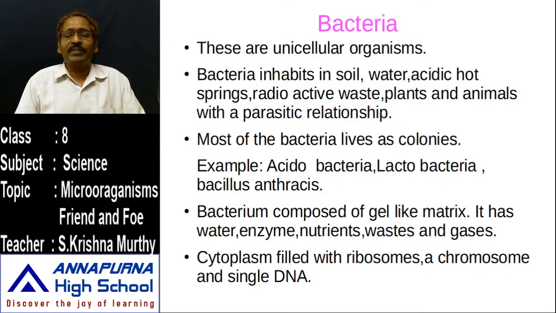Among them, some are Acidobacteria, Lactobacillus, and Bacillus anthracis. The bacterium cell contains some jelly-like material, which is the matrix. It has water, enzymes, nutrients, and waste materials, and also contains oxygen and carbon dioxide gases.